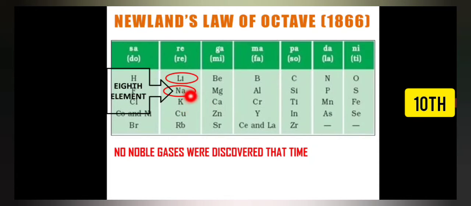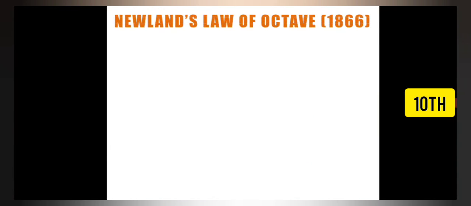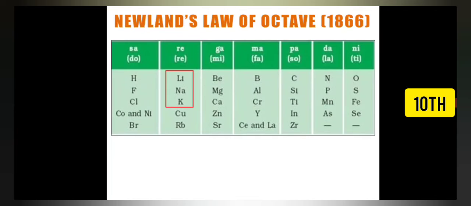And remember, these same three elements were also taken by Dobereiner in his first triad, that is the alkali metal triad. Now if you consider the first element as beryllium, the eighth element will be magnesium. And if you consider magnesium as the first element, the eighth element will be calcium. And all three elements have the same property. So these are the observations made by Newland while classifying these elements in this particular order.